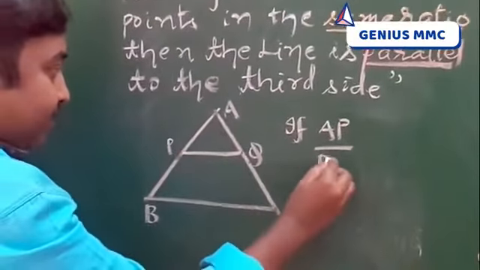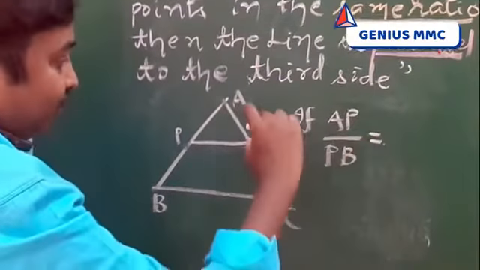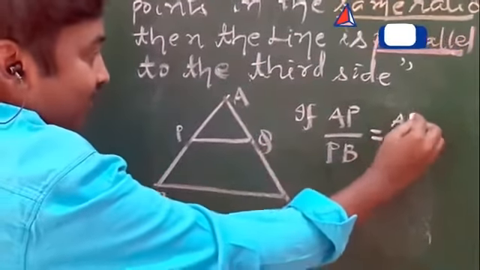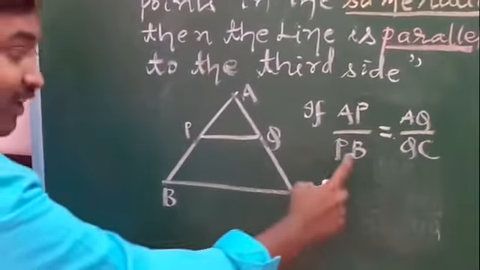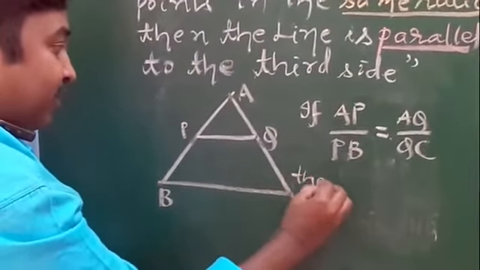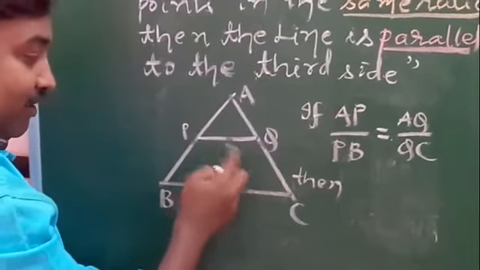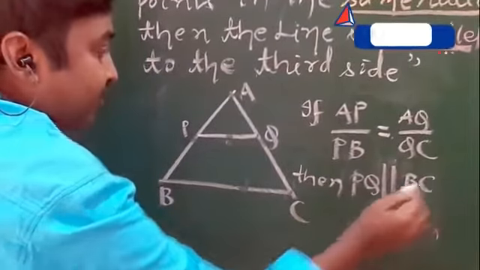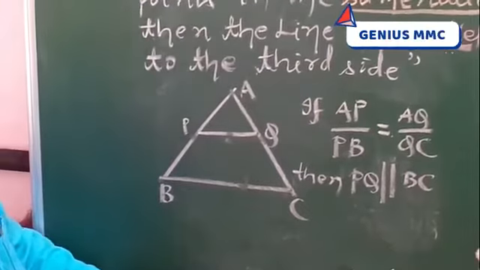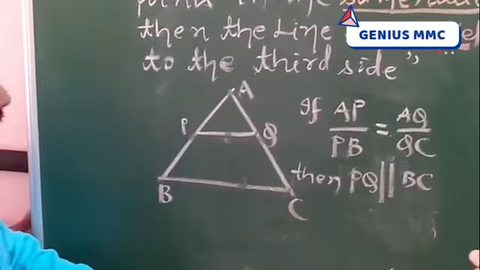AP by PB is equal to the other two sides, that is AQ by QC, in the same ratio. Then what is the relation of these two? PQ is parallel to BC.